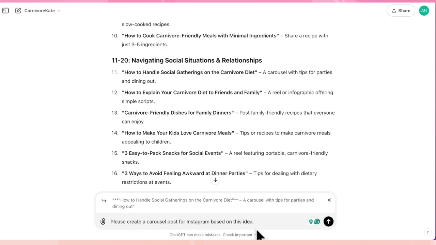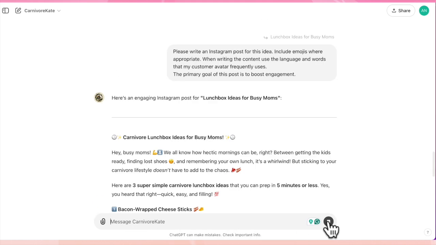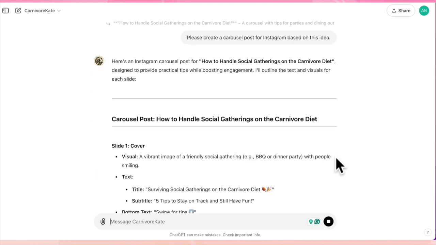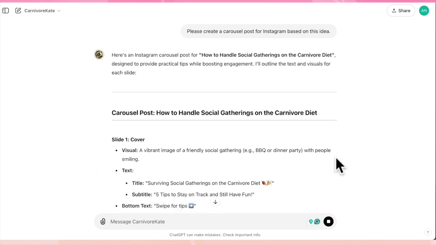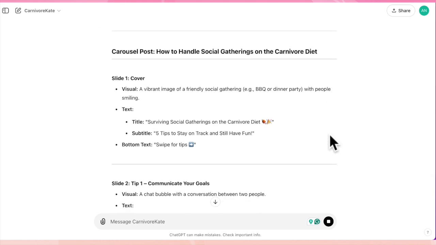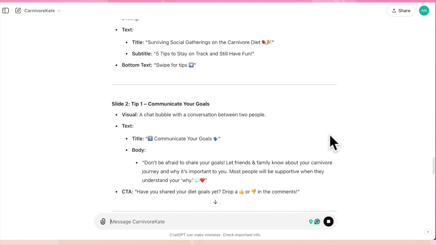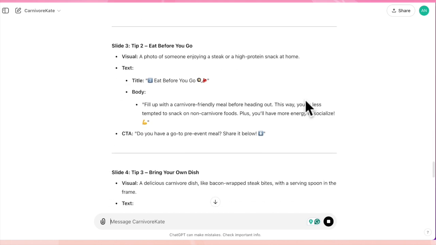What you can do is you can also specify how many slides you want it to include, if you want a call to action at the end, if you want your carousel post to be in a specific format, you can also add that here. You can get as specific or general as you want. And then if you don't like something, you can always let the AI know that you don't like it and to rewrite it. But again, it's pretty good.